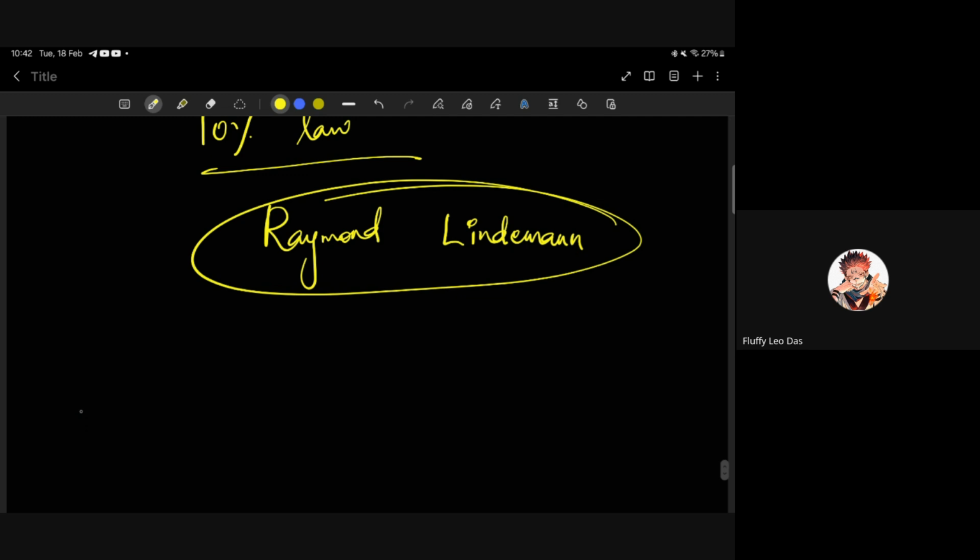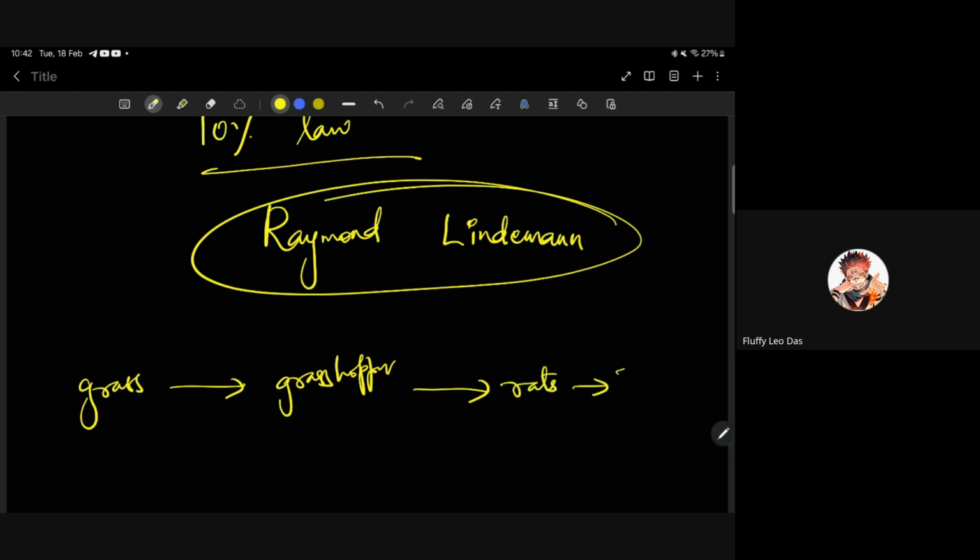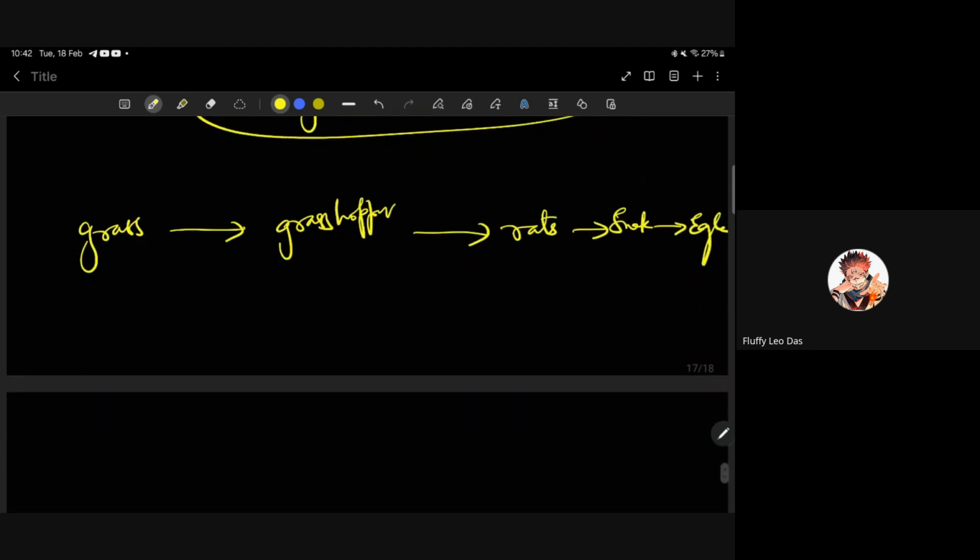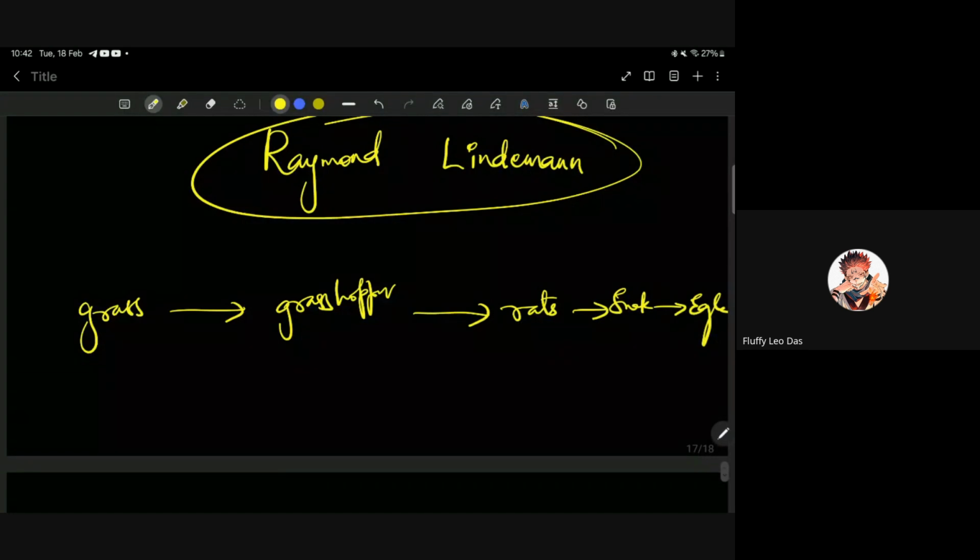According to this, see, grass is eaten by grasshopper, eaten by rats, eaten by snakes, by eagle. Right? Grass has more energy. When the grasshopper eats the grass, the energy transferred to the grasshopper will be only 10%.